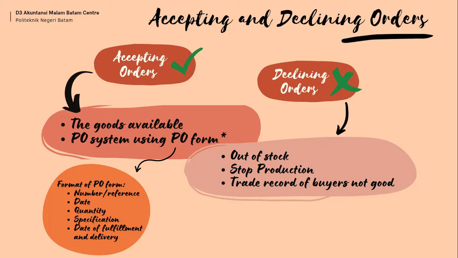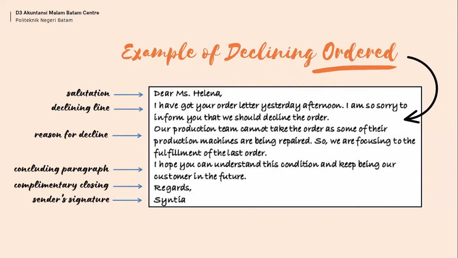Declining can be because of the condition of the company, such as out of stock, stock production, or a bad track record of the buyer. Next, there is an example of declining an order. Here we can see the following example of a declined order. Here are the steps that can be used to write a decline order. First, to whom this letter is addressed. Secondly, the declining line, which contains the purpose of this letter, that is, declining the order that we cannot complete.